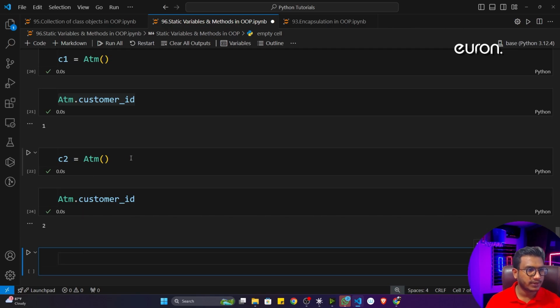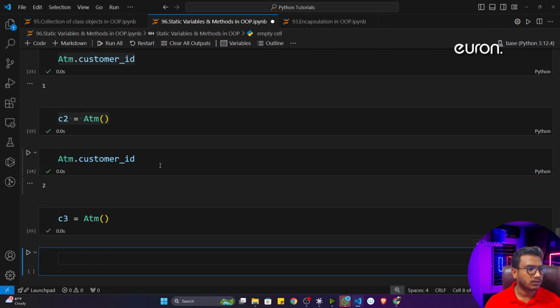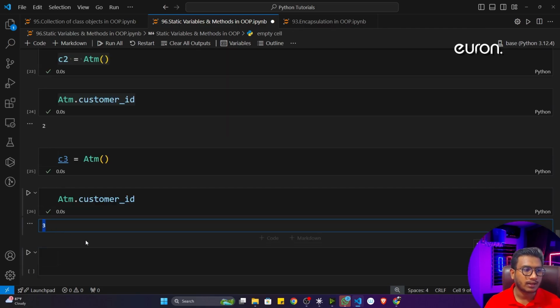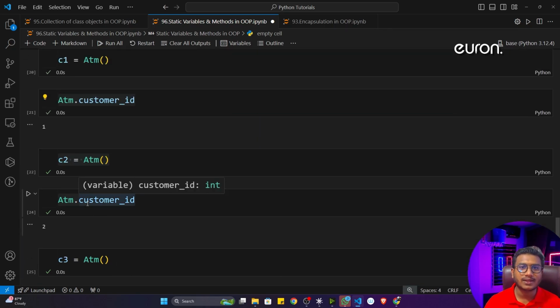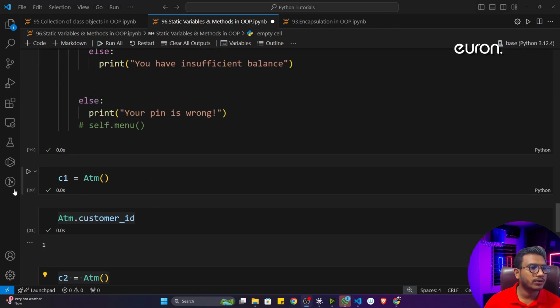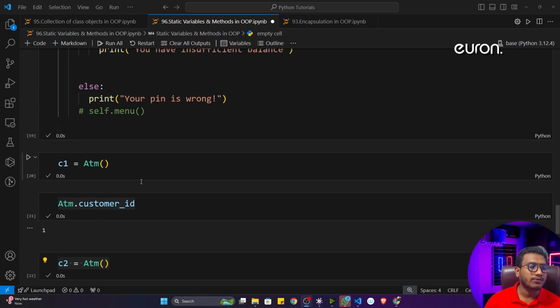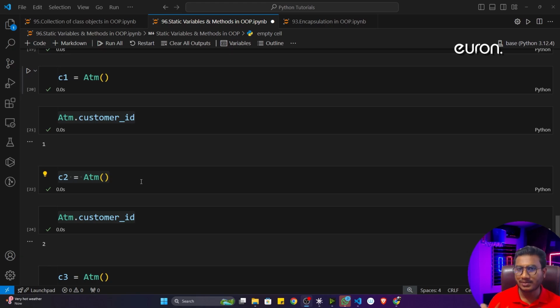Now let's see, if you define customer 3 and call customer ID, it will give you the ID of 3. That's how, with the help of a static variable, we can handle this particular situation, instead of taking an instance variable. So always try to remember, if you want to get something unique, you can use a static variable. And if you want to get similar things, you can use an instance variable.